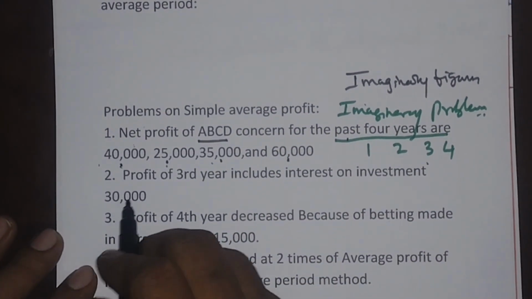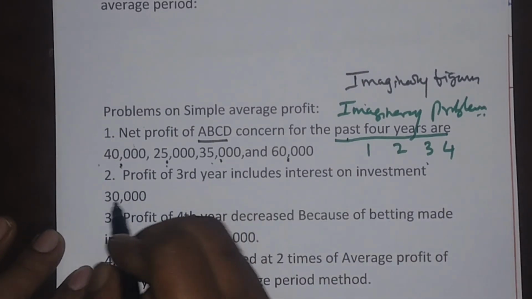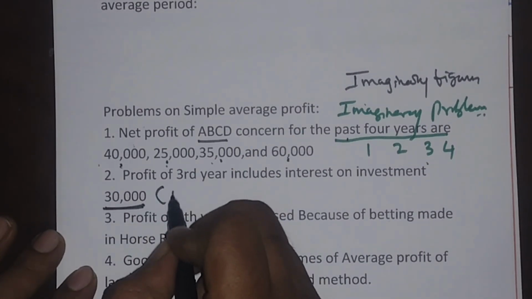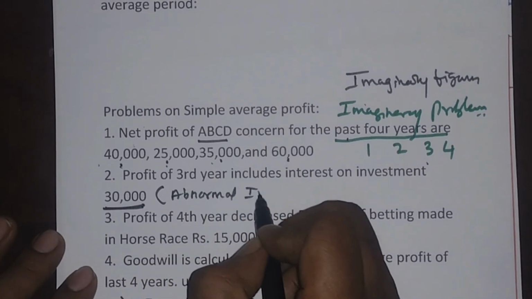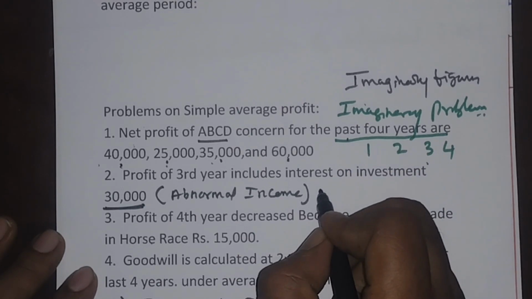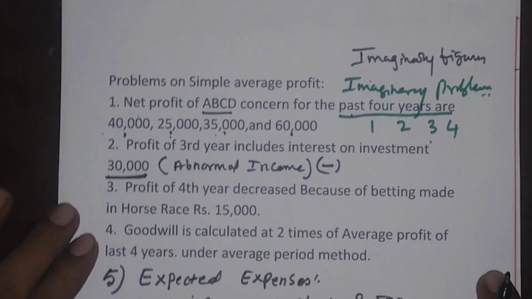The next point is that the profit of the third year includes interest on investment of rupees 30,000. This is abnormal income. This is not earned from my rice business. Therefore, you have to minus this one.